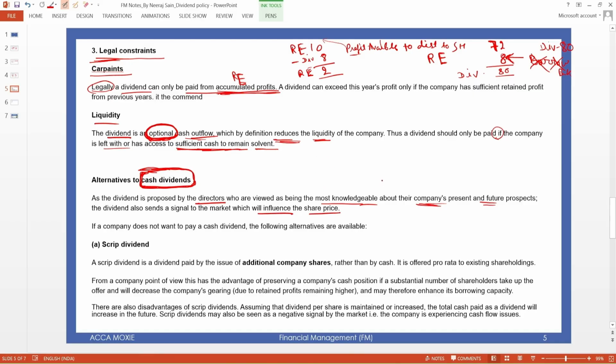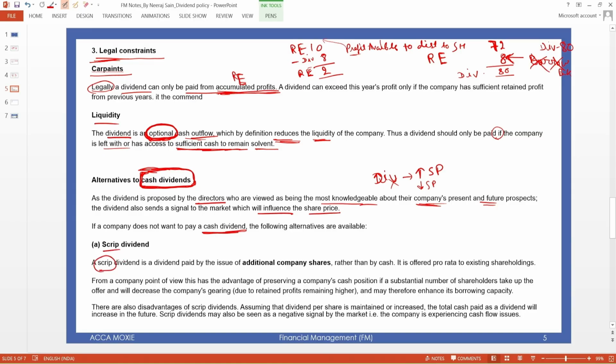You know that when the company pays the dividend, it means that it is a good company, and the share price will increase. If the company doesn't pay the dividend, then the share price will decrease. You know this. Okay, so if a company does not want to pay cash dividend, or doesn't have the cash to pay the dividend, it can pay the dividend in other forms like scrip dividend.